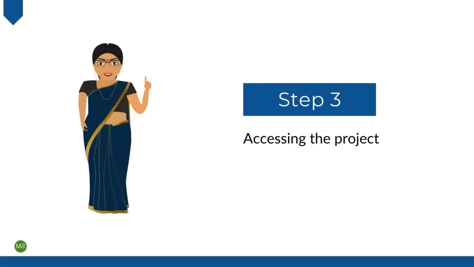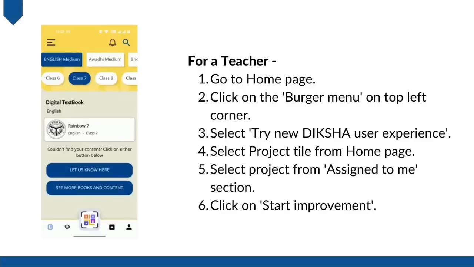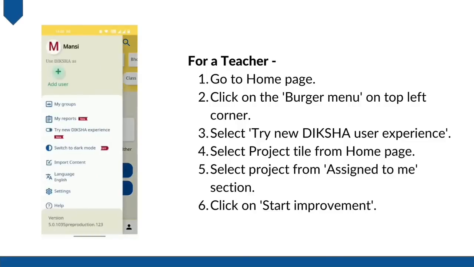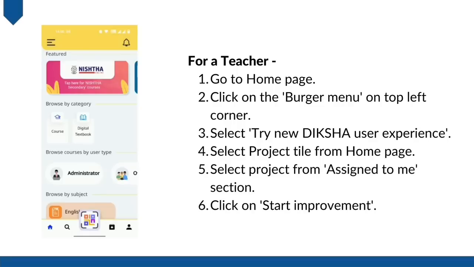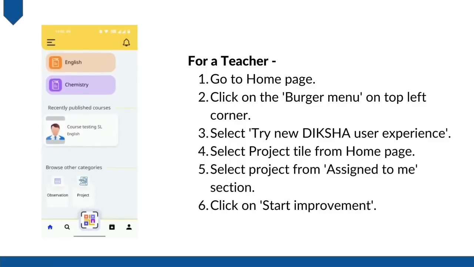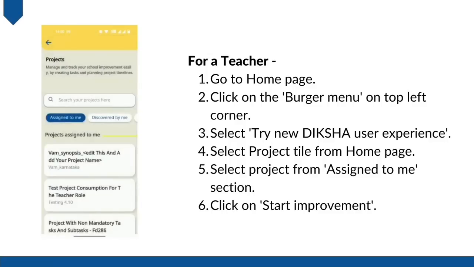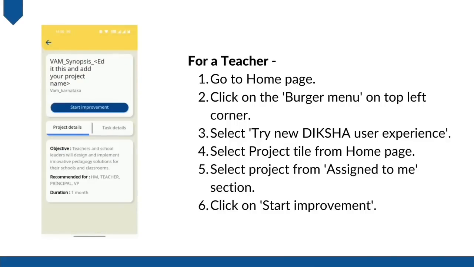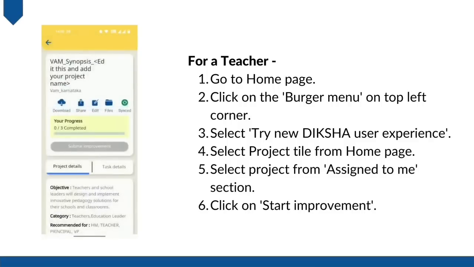Third step is to access the project. If you are a teacher, take the following steps. Go to home page, click on the burger menu in the top left corner of the screen, select try new Diksha experience. After selecting that, home page will appear. You will see projects on your screen. Click on the projects in the route assigned to me. Select the project assigned to you for Vidya Amrit Mahotsav in your state. Click on start improvement to start the project.